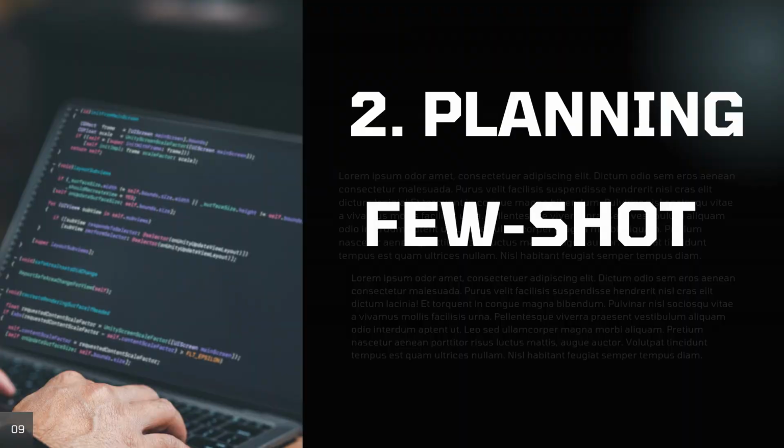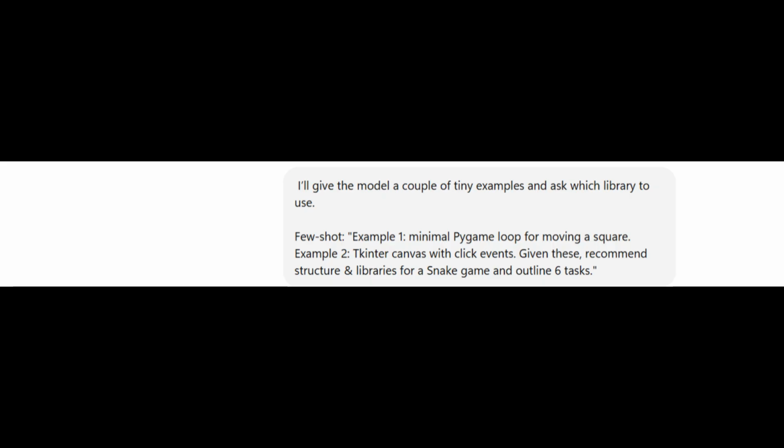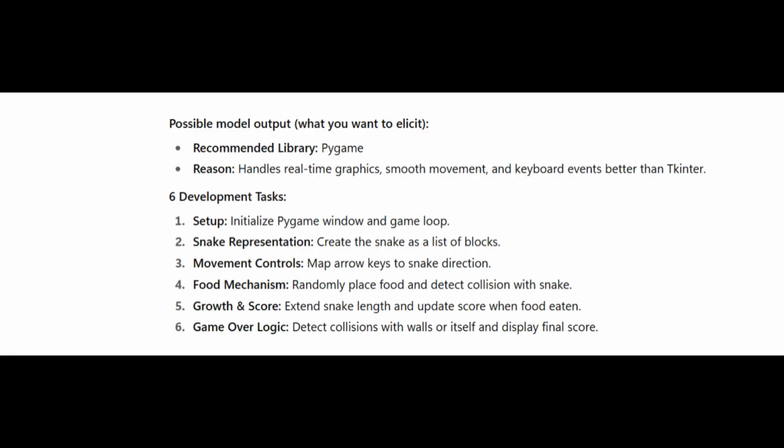So the next step is planning. For planning, we mostly go with the few shot type of prompting, and we give the model a couple of tiny examples and ask which library to use. So here we gave the model three examples, and let's see what it gives. Here we have the proper description and usage of tools as per the proper workflow of the snake game.